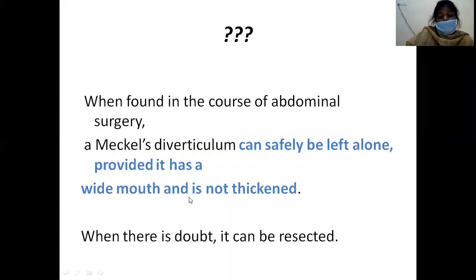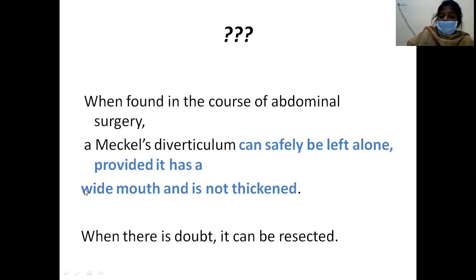So if you find a silent Meckel's diverticulum, how do you proceed? When found in the course of abdominal surgeries, laparotomy or laparoscopy, it is better to leave it alone. You should not touch the Meckel's diverticulum, provided it has a wide mouth and is not thickened.